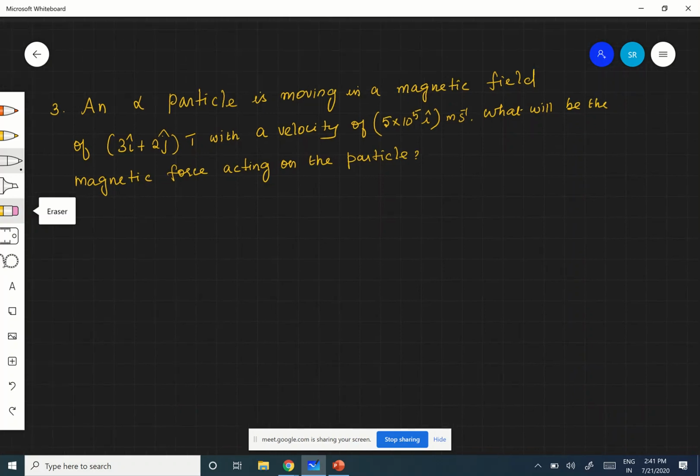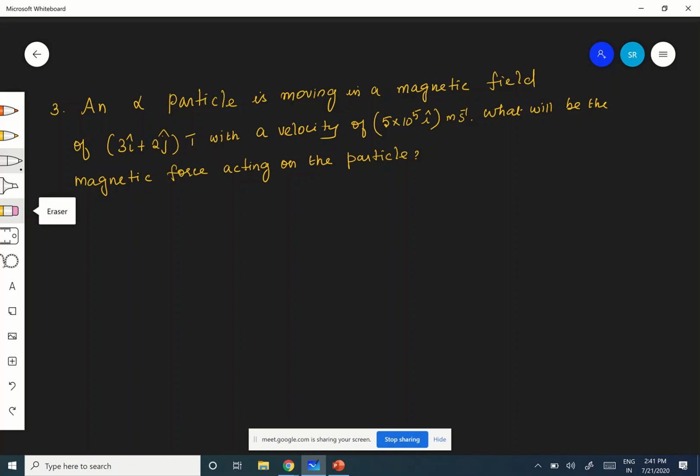Okay, see. An alpha particle is moving in a magnetic field of 3i plus 2j Tesla. Now it is given in vector notation. And with a velocity of 5 into 10 power 5 i meter per second. What will be the magnetic force acting on the particle? That is the magnetic Lorentz force.